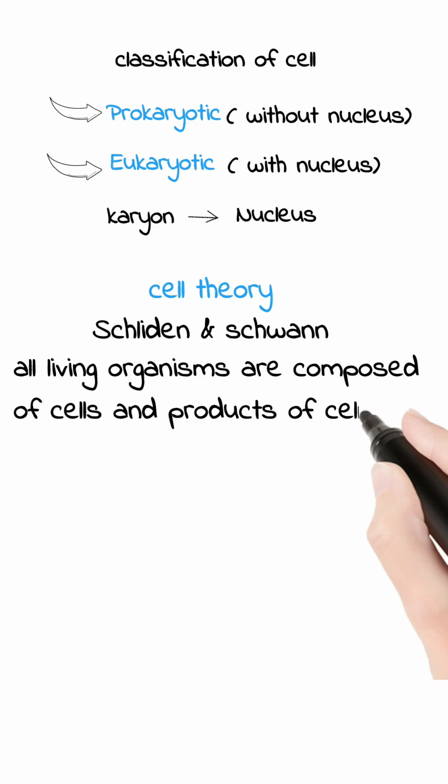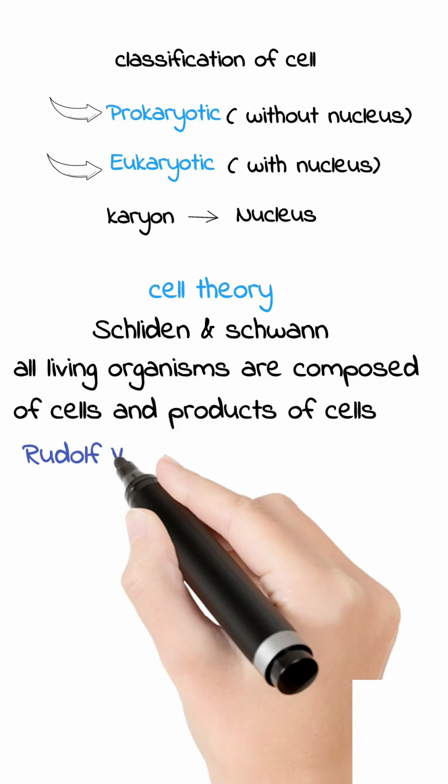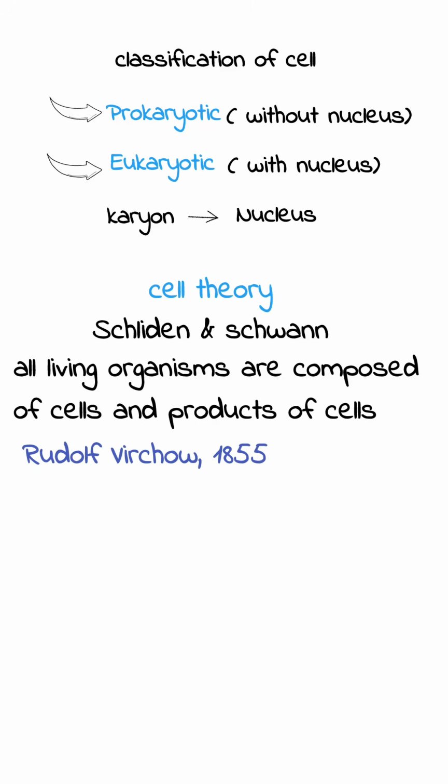This theory says that all organisms are made up of cells and products of cells. All organisms are made up of or composed of cells and products of cells. However, this theory doesn't explain how new cells arise and how new cells are formed in our body.